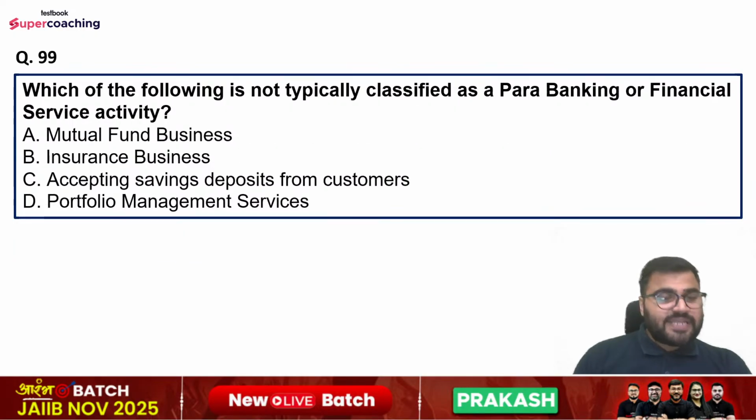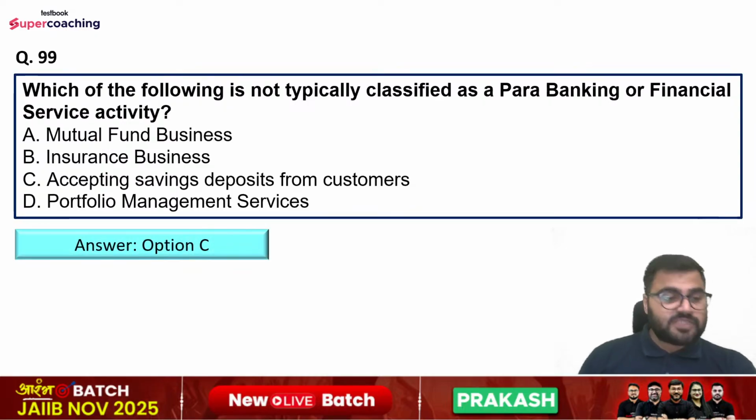Question number 99th. Which of the following is not typically classified as a para-banking or financial service activity? Options are mutual fund business, insurance business, accepting savings deposit from customers, or portfolio management service. So right answer is option number C.